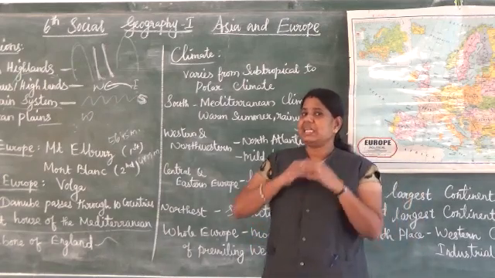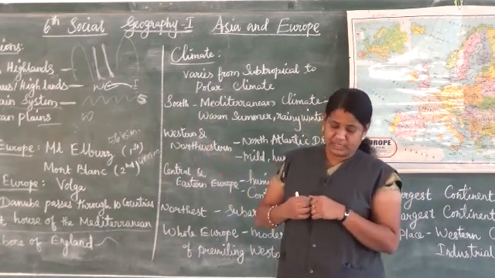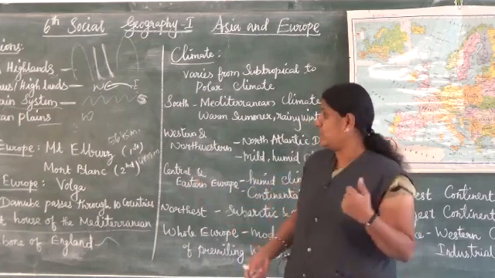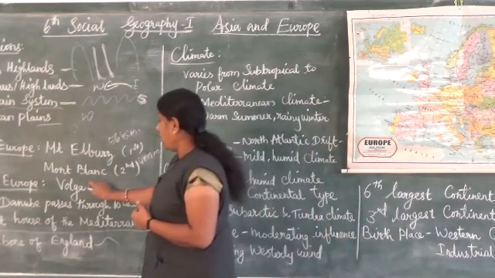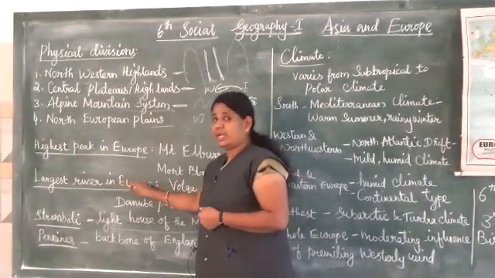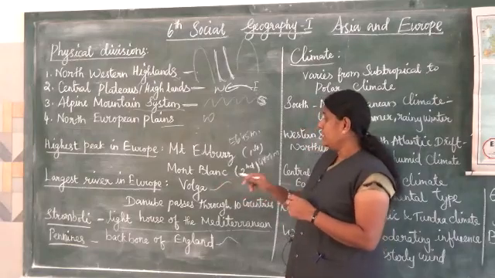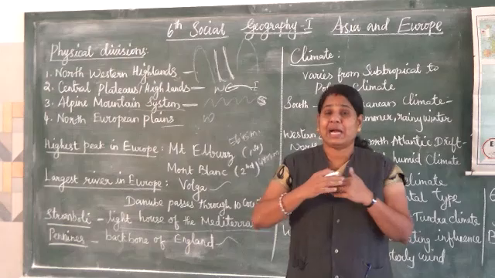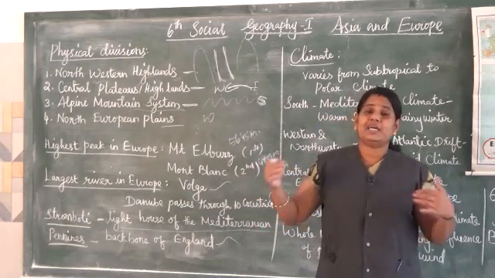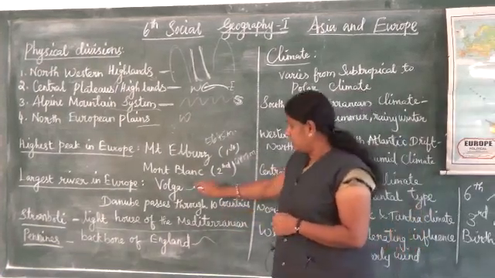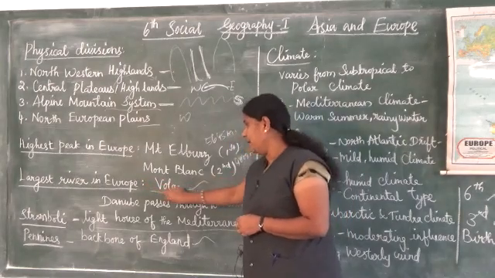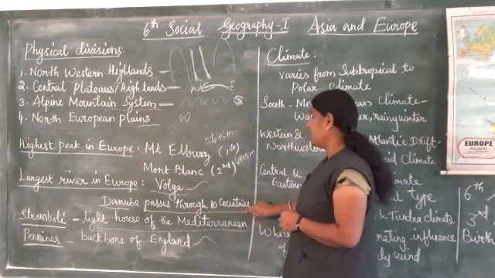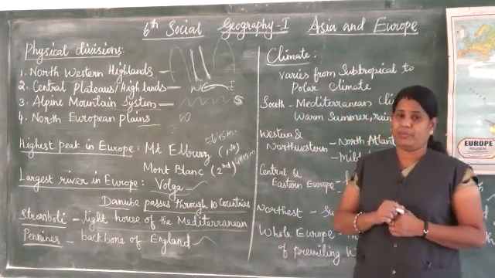Which is the largest river in the world? If we see Europe, which is the largest river in Europe? It's the Volga. The largest river in Europe is the Volga. Then not only the Volga, the Danube is also one of the rivers. It passes through 10 countries in Europe. The Volga is the largest river in Europe, but the Danube passes through 10 countries in Europe.